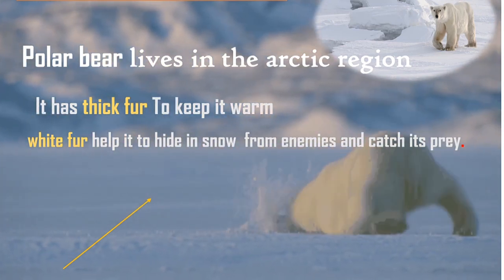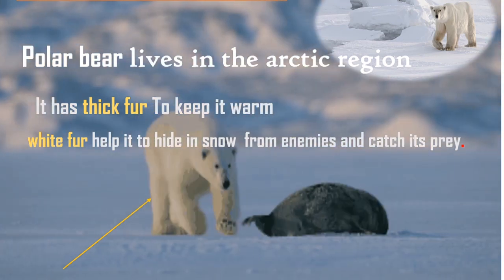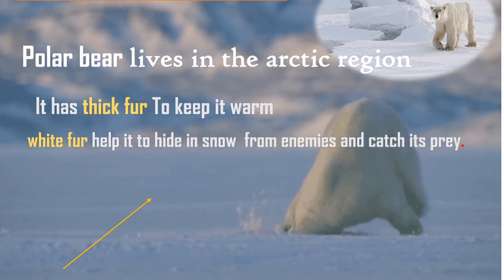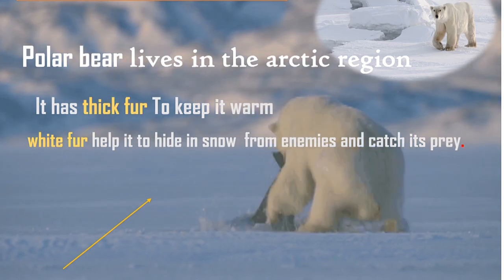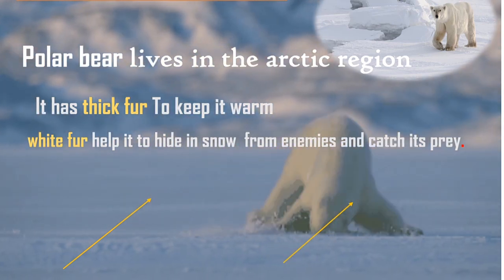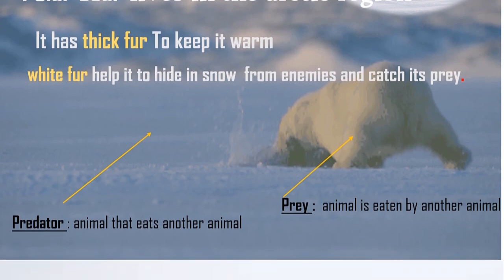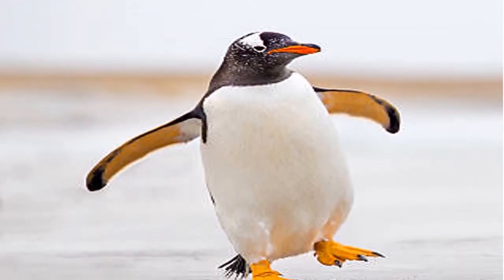Or the penguin, another animal that lives in the polar region, in Antarctica, a very cold region, the coldest area on planet Earth. But the penguin can adapt to this area in two ways. Number one, it has dense feathers, more feathers, like the feathers of a hen.